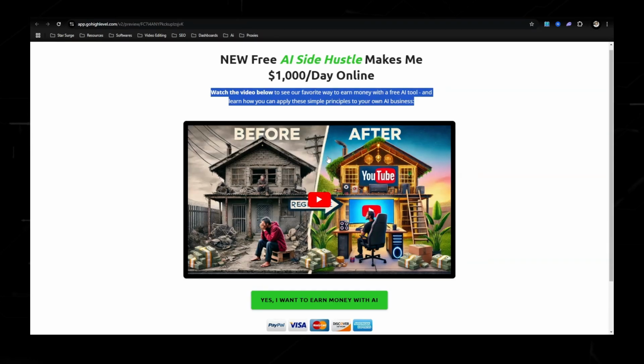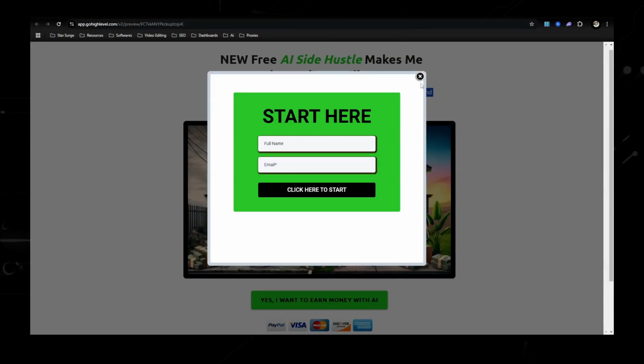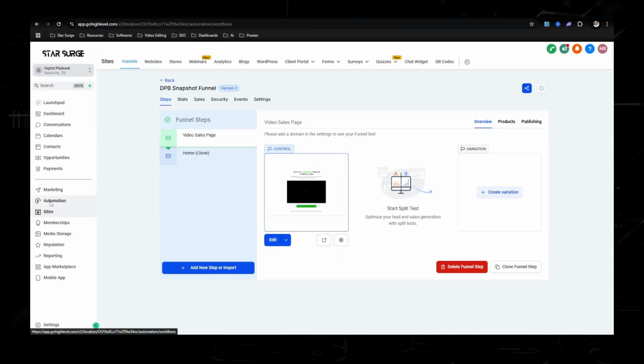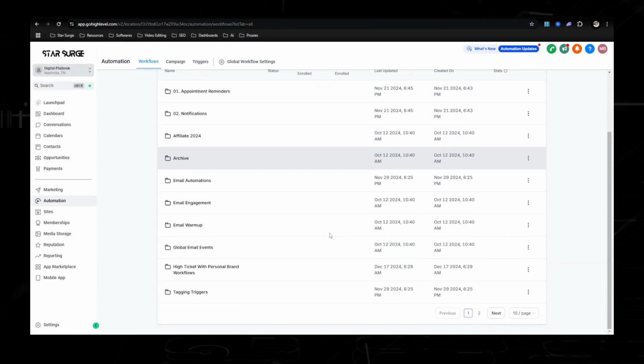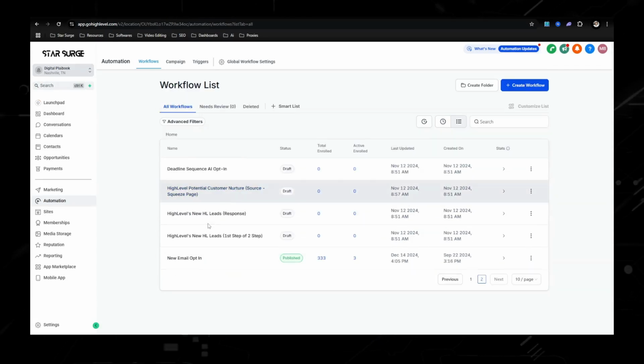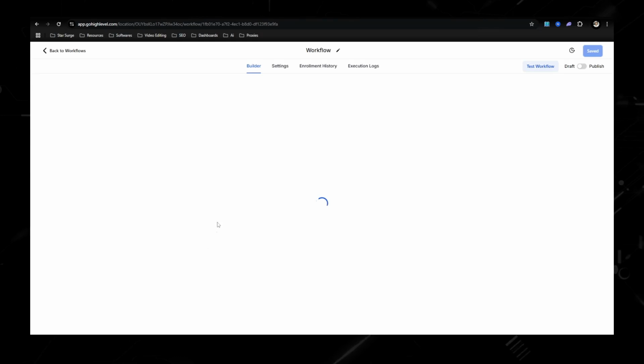But now on this page, you need to start giving them value and trust for them to be able to put in their email and first name to get them into that email automation, which we're going to cover right now. So I have an email automation. You'll get all this stuff when you import it into your account, but the main one I want to focus on is this new email opt-in.